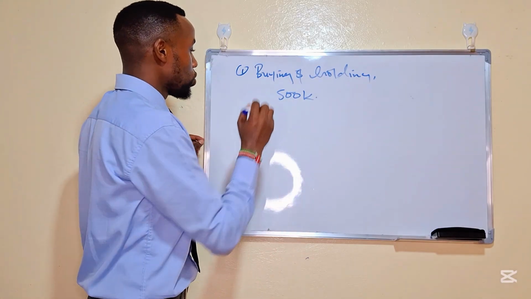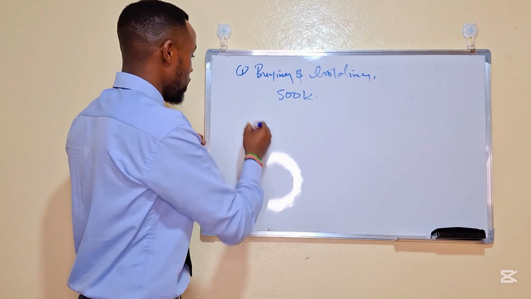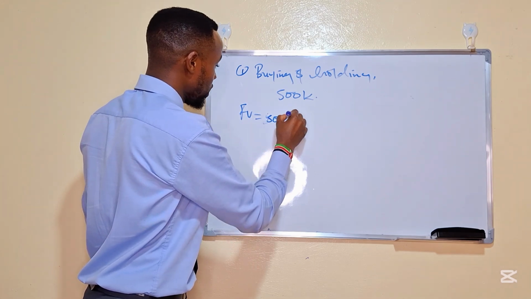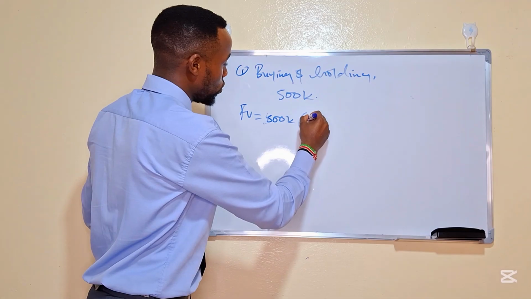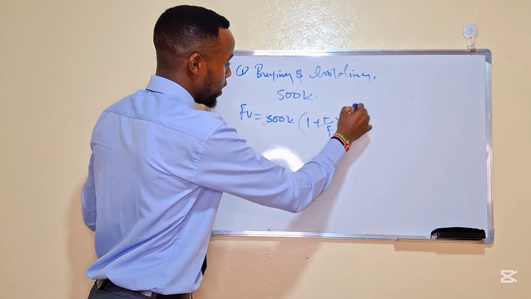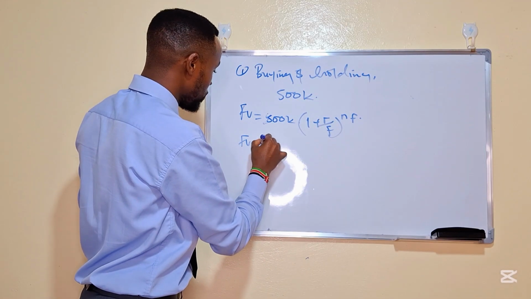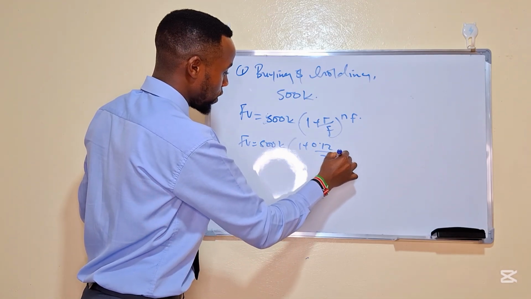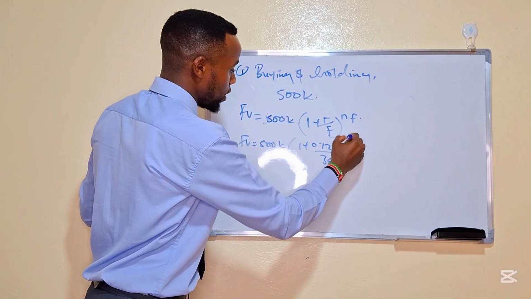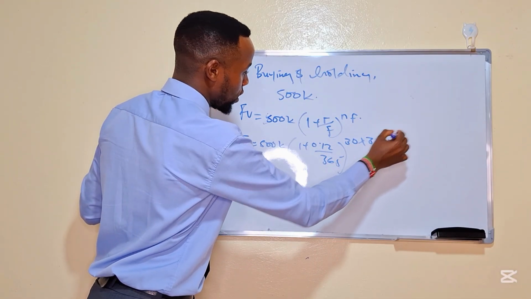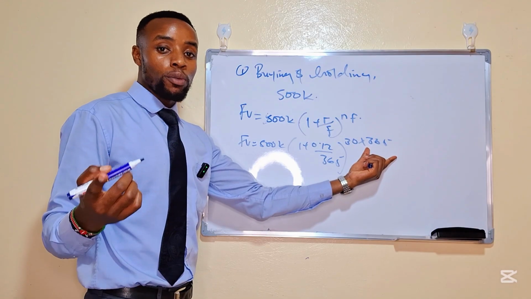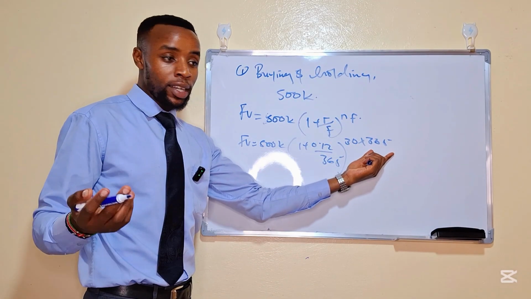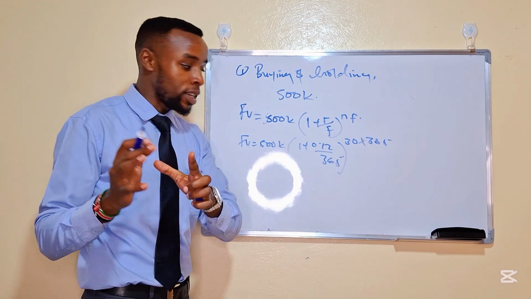Let's say 30 years. So after 30 years, this is how it's going to look like. Future value, because you have the present value here, and present value is your 500K, is equal to 1 plus R over F raised to power NF. So future value is equal to 500K, 1 plus 0.12 over 365. This is N, 30 years times 365. Now, 365 is the frequency of compounding, and frequency of compounding in a money market fund is daily. That's why I'm putting 365 in a year.